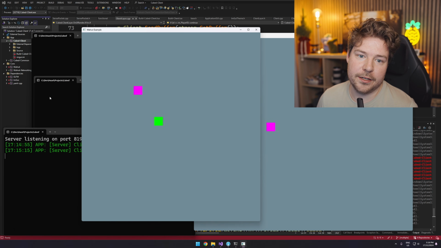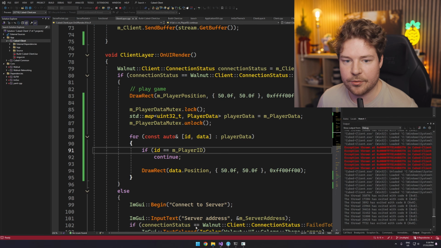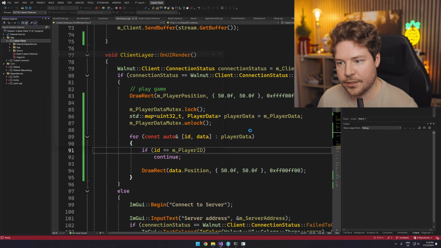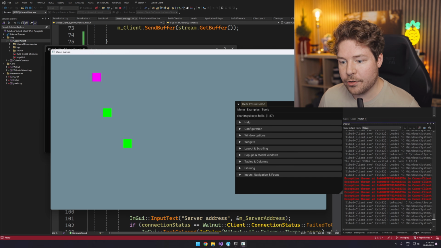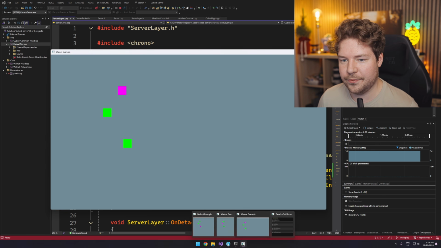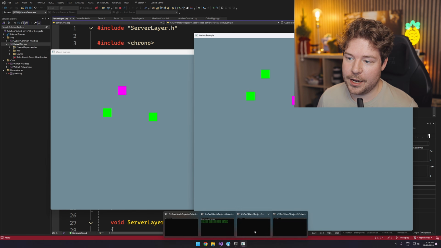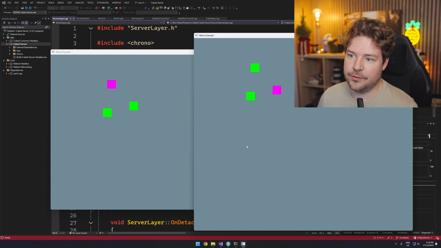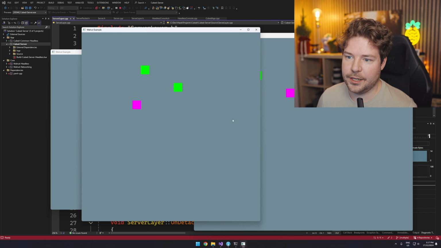And if we connected with a third client, which I guess we should try out. So if I go to client and I start another instance over here, then, once I connect, you can see there's now 3. Yeah, and the positions are interesting. I thought we were spawning them all in at 50-50. So why do they look like they're at different positions? Weird. Anyway, yeah, we've now got 3 different clients, and they're all obviously capable of moving, and it seems like everything is in fact working.